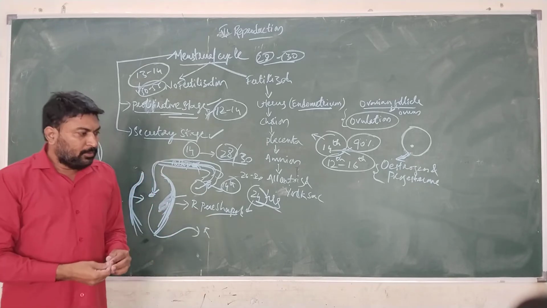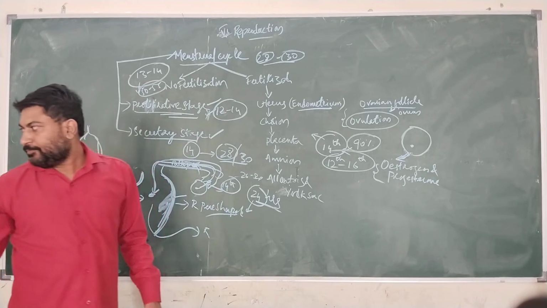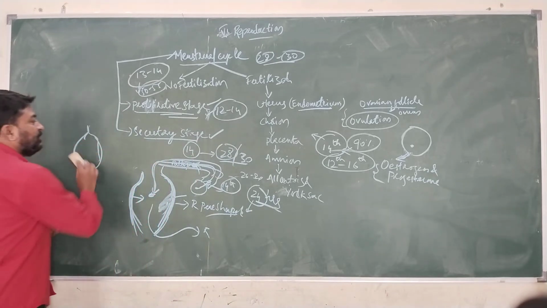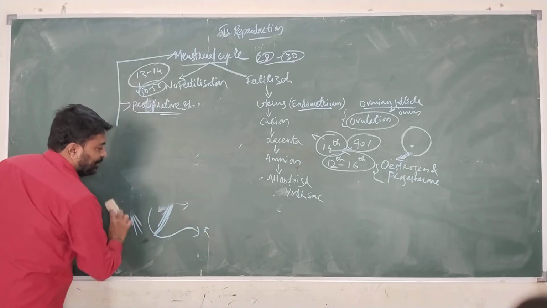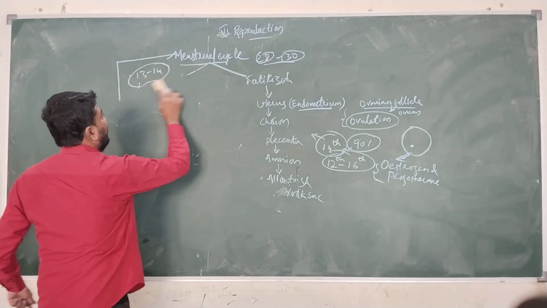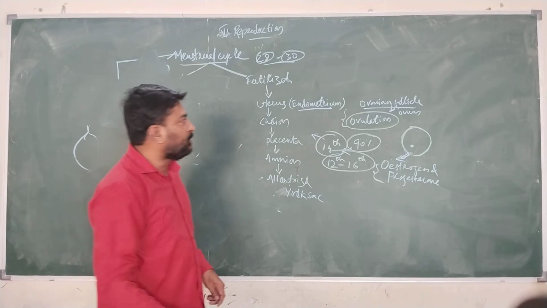Now, this is the menstrual cycle if the fertilization process does not take place. If the fertilization process takes place, then this is the procedure.